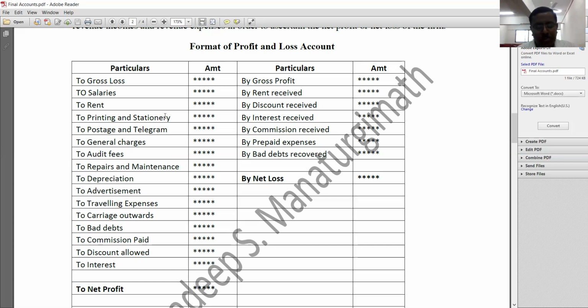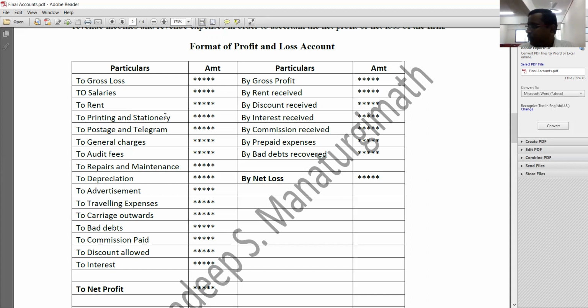Now on the credit side, you need to record all indirect incomes. What are the indirect incomes? First, you need to record gross profit. Later, there will be certain indirect incomes such as rent received, discount received, interest received, commission received, prepaid expenses, bad debts recovered, etc. Understood?